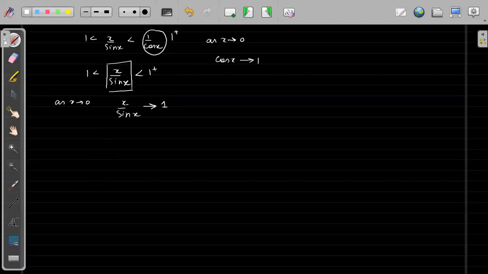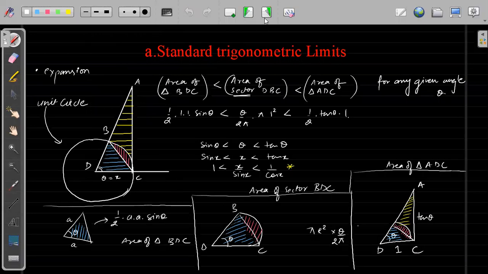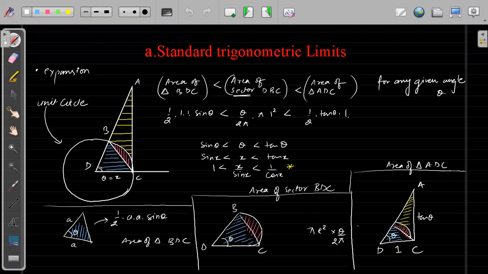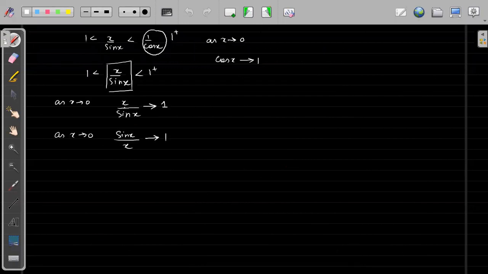Understood? So this is the geometrical representation of this, and the derivation. Similarly, as x tends to 0, sine x by x will also tend to 1. Instead of sine x, if we divide everything with x, we will get the same result. So these are two standard forms.